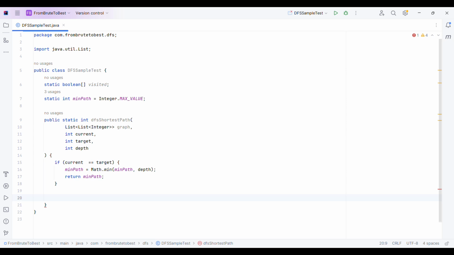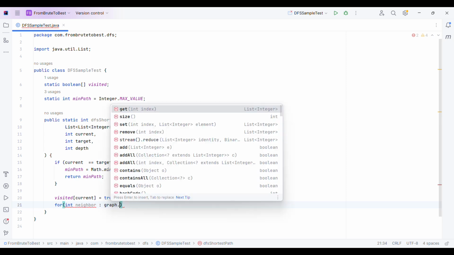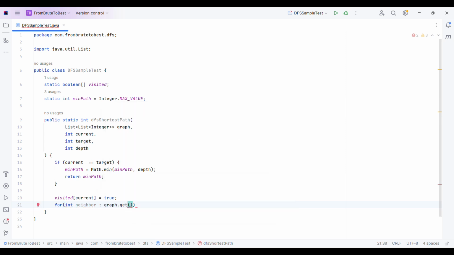Now we will have our logic. First we will update our visited flag so that we don't consider the node twice. So visited of the current node is true. Next we will take the children of the current node. So let's say neighbor of the graph dot get the current node, correct?